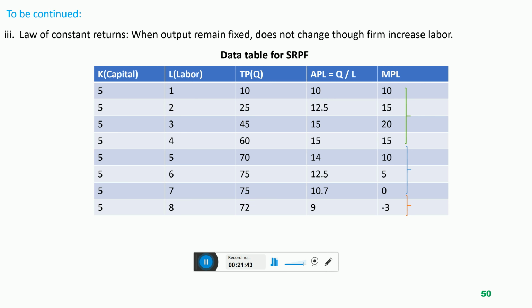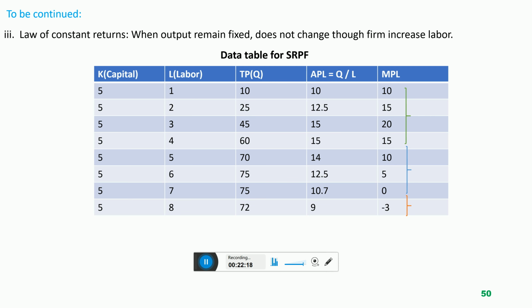that the producer knows that labor is less and machine is more. 1 labor is not enough to operate the machine fully. 1 labor cannot operate the machinery fully because his duties are more. He is cleaning the environment. He is receiving the orders on telephone. He is operating the machine. He is purchasing raw material. He is giving supply. So labor is 1 and duties are more. That is why he is not efficient. He is not producing too much quantity because duties are more.